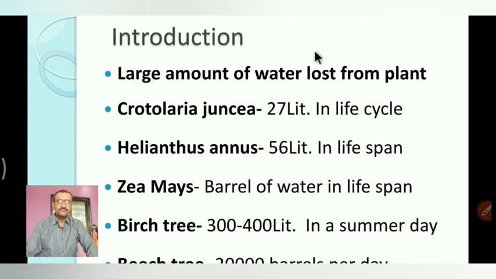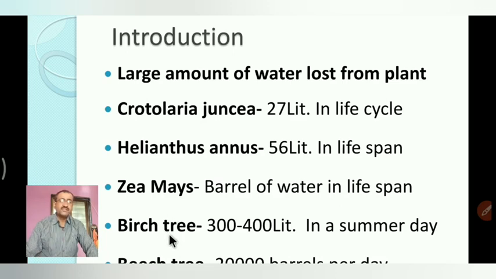Next is Helianthus annuus, that means sunflower, which loses about 56 liters of water in a life cycle of 4 to 6 months. After that, Zea mays, the maize plant, may transpire about a barrel of water in its life of a few weeks, to 3 to 4 months. After that, the beech tree.